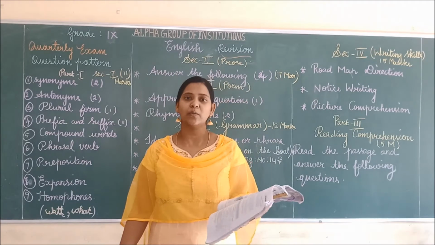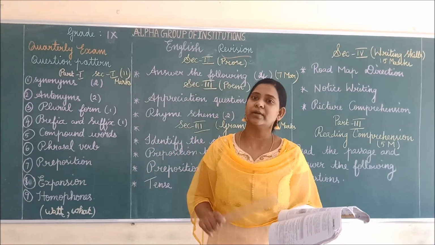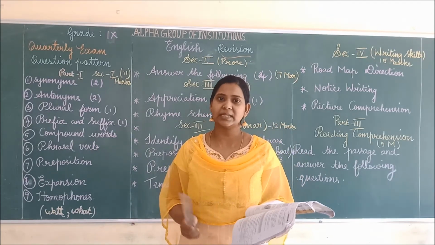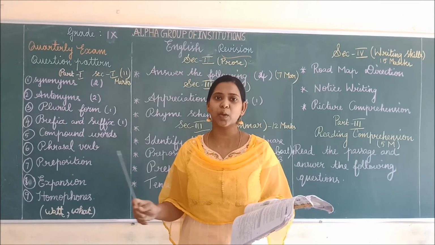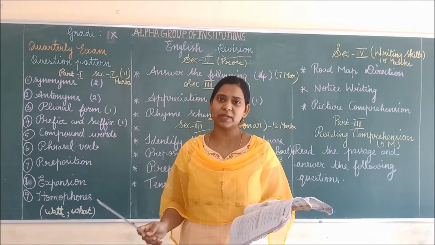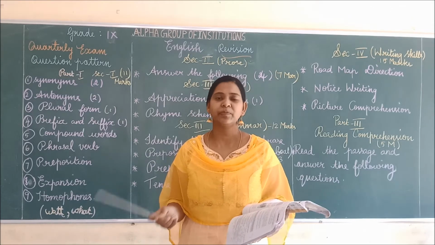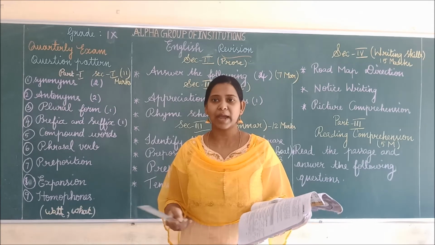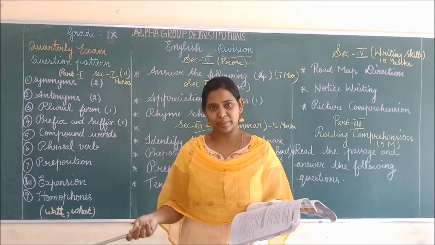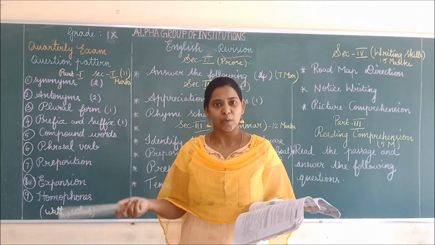Present tense means verb 1 or verb S. Past tense, verb 2. Next is future tense. Shall or will plus verb 1. Present continuous, am or is or are plus verb ing. Past continuous, was or were plus verb ing. Future continuous, shall or will plus be plus verb ing. Present perfect, have or has plus verb 3. Past perfect, had plus verb 3. Future perfect, shall or will plus have plus verb 3.